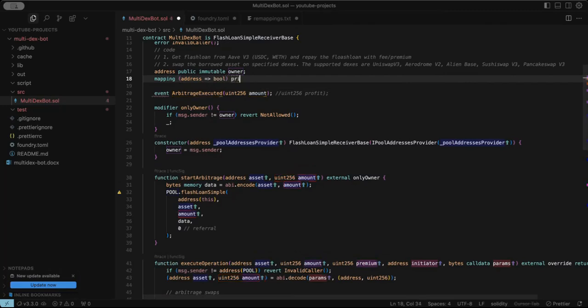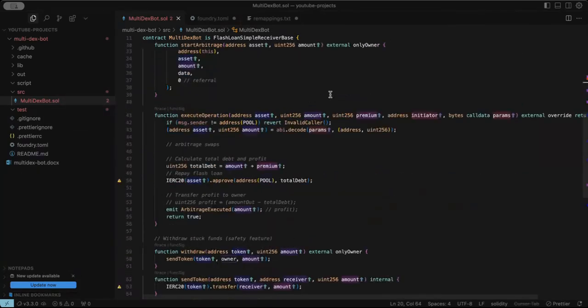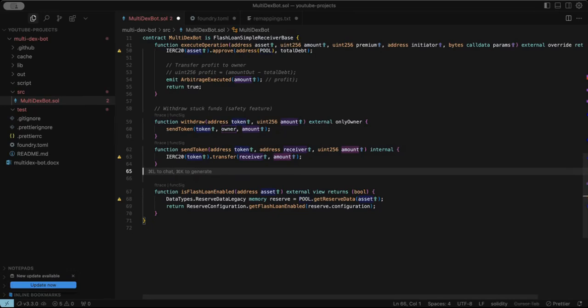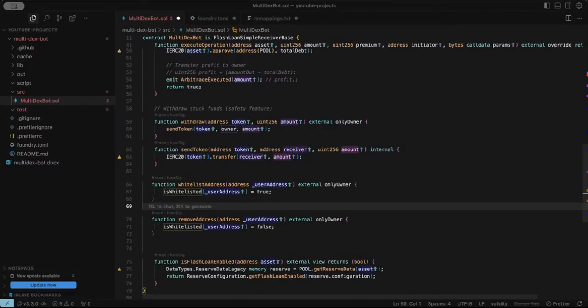I want it to be a private variable, and it's going to be called isWhitelisted. What the isWhitelisted mapping is going to do for us is work with these two functions, the whitelist address functions. With these, we, the owner of this contract, can add another address and set it to true, or remove an existing address by setting it to false.